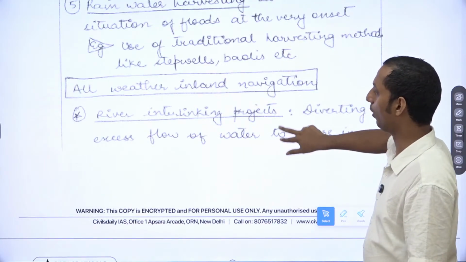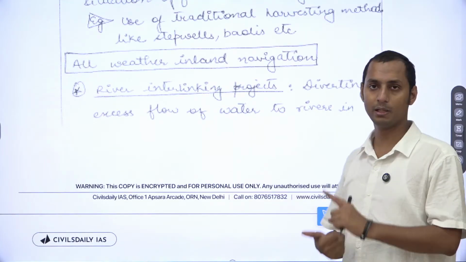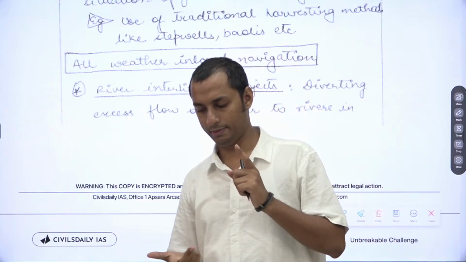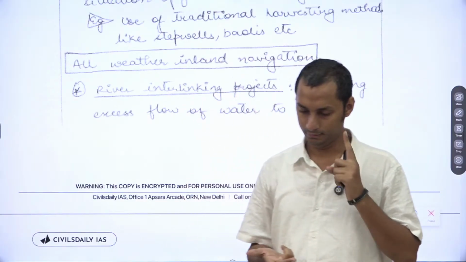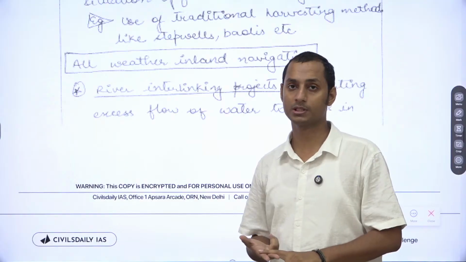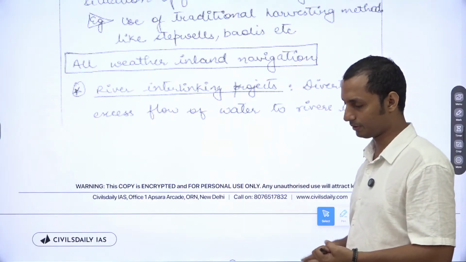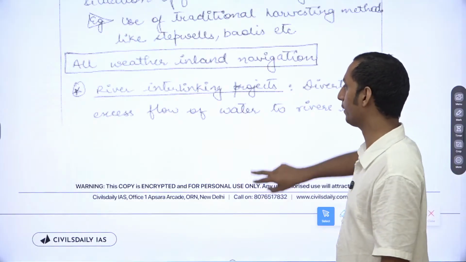Now, what about all-weather inland navigation? River linking projects can be provided. Canals can be built. Then interlinking of rivers can be constructed. So interlinking of rivers, canals and dams can be provided here.